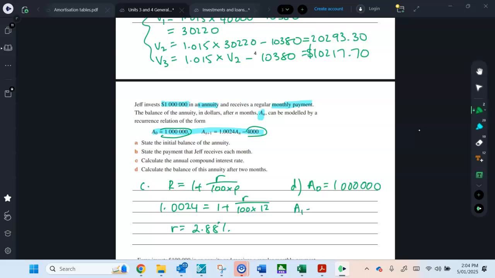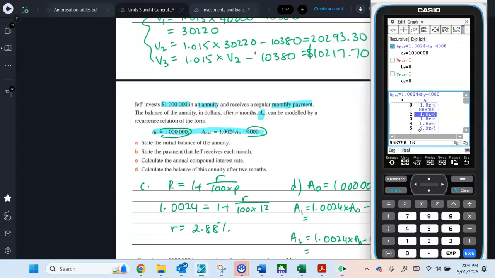Then A1 is 1.0024 times A0. You don't have to write the 1 million, minus 4,000. And then A2 is 1.0024 times A1, minus 4,000. Whoops, I didn't want an equal sign, I want a minus sign.